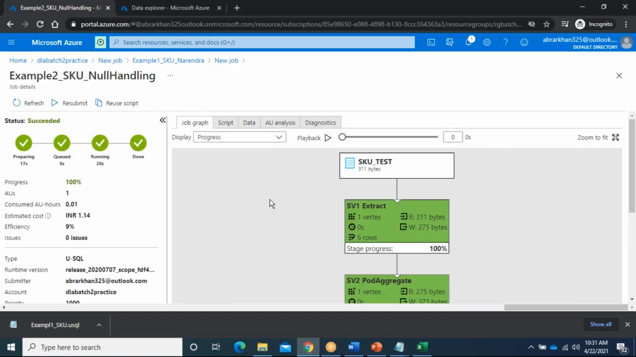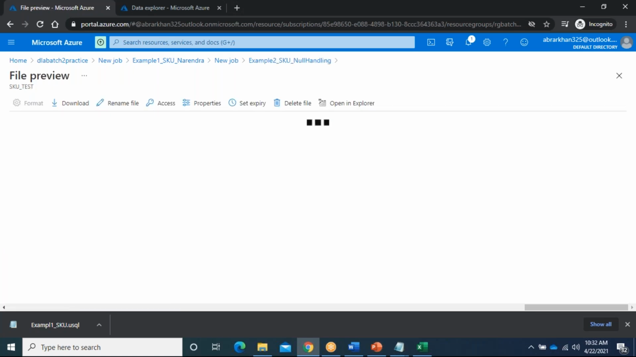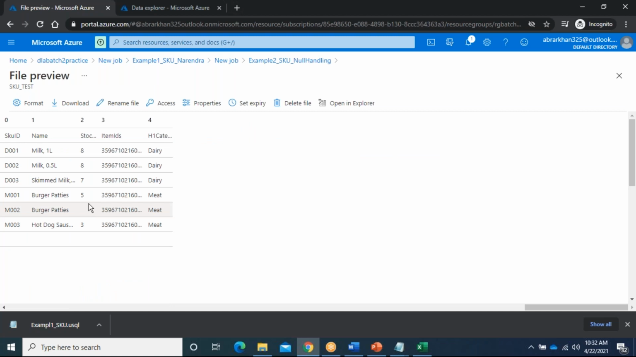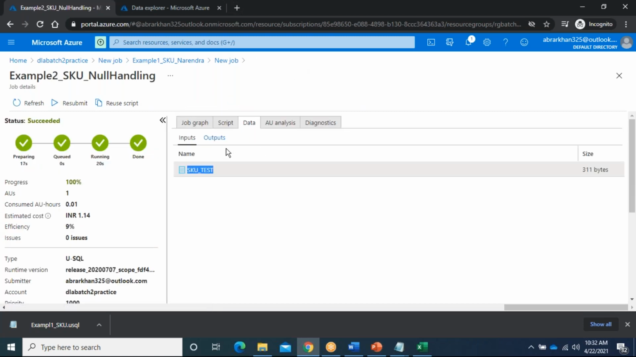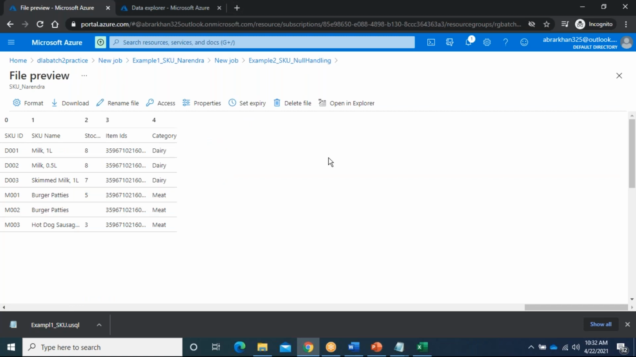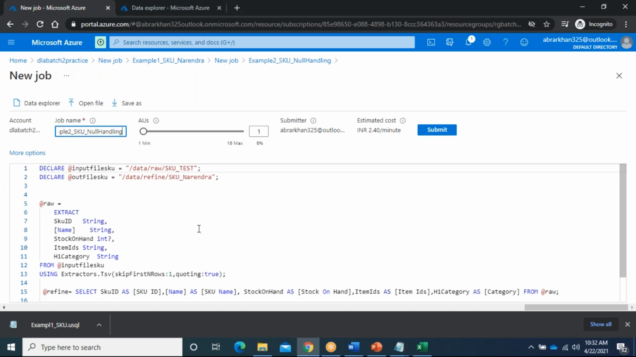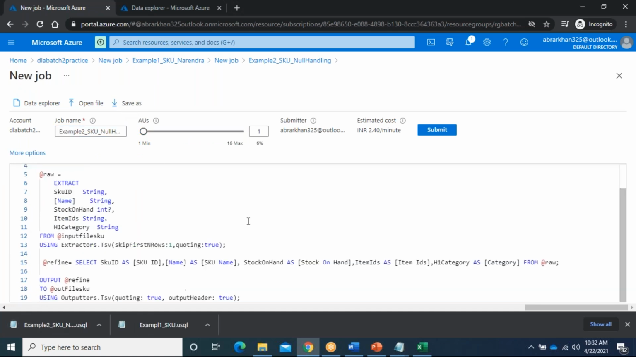Okay, fine. Clear? For example, if you see the input file, I'm getting a null value. I can properly handle the SKU. Clear? What is the use of the question mark? Now I can make it this way also. Download. Any questions so far? Clear?